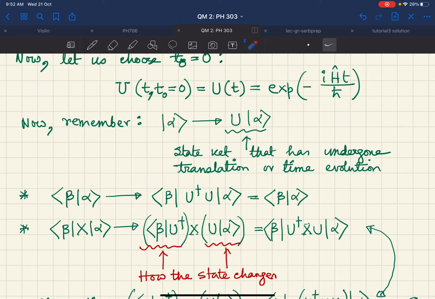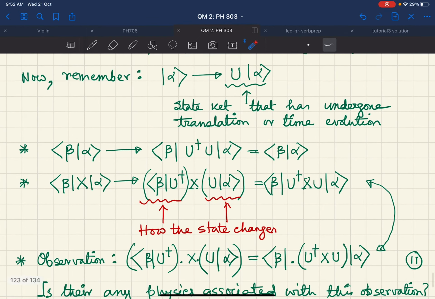Therefore, I can write that after a certain time, alpha will be u alpha, and bra beta, the dual of beta, will be beta u dagger. So I have simply written that these are the ways the states are changing, and x remains as it is. So I can write this as beta u dagger x u alpha.